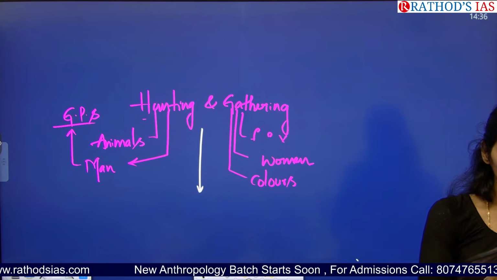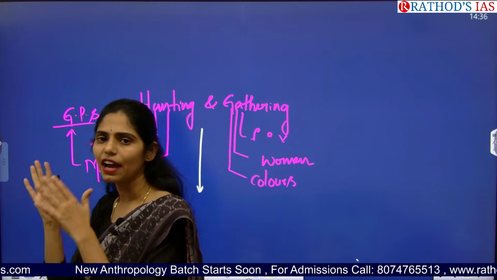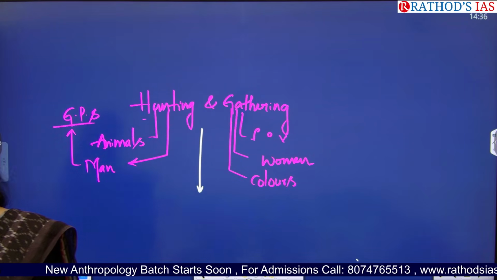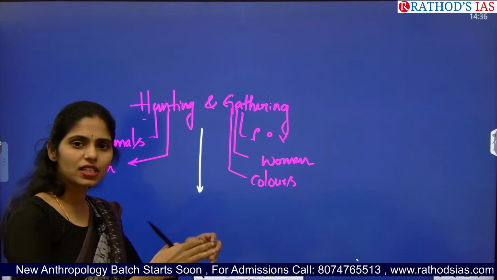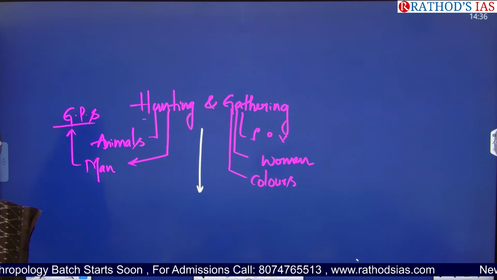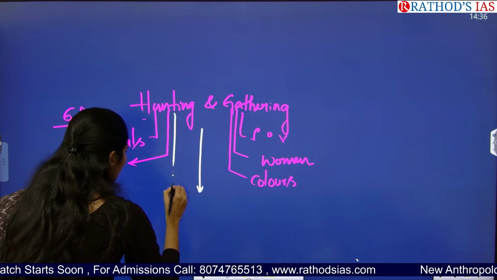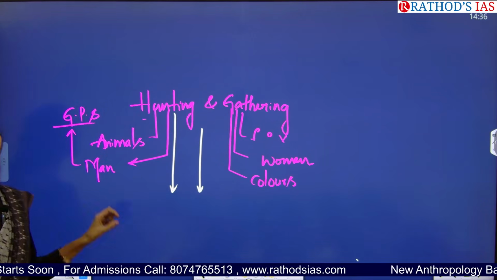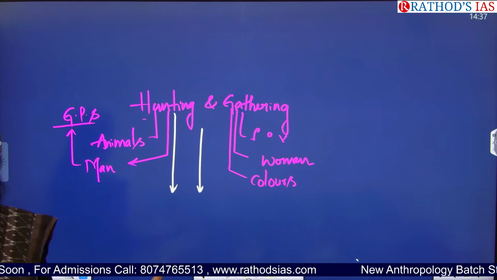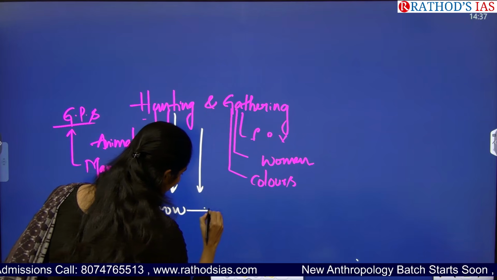We can't get animals in each and every area. In hunting and gathering, they had to move from one place to another. They may get good animals in grasslands normally. If they go to deserts, will they get animals for hunting? No. So they thought, I don't have to run behind animals, I have to grow animals. So that led to